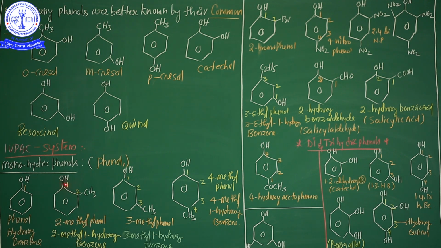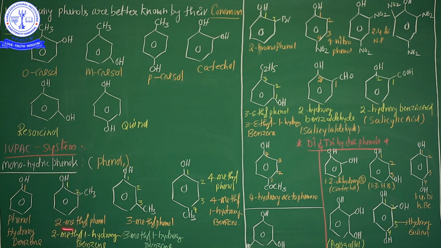Now see here, 2-methylphenol. My dear students, the hydroxyl group is a senior group compared to the methyl substituent, so the numbering starts from the senior group, 1 and 2. In IUPAC nomenclature the first priority is the substituent, so the name is 2-methyl, since the methyl group is located on the second carbon, and the parent group name is phenol.